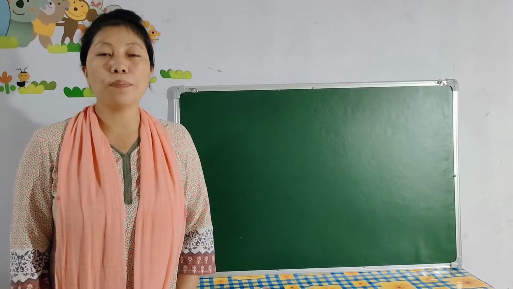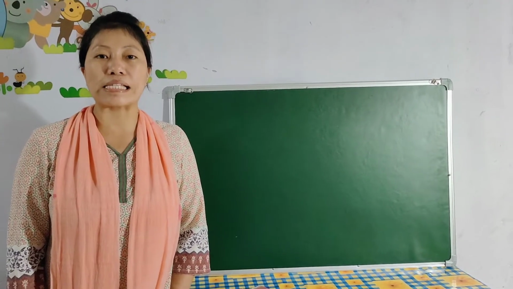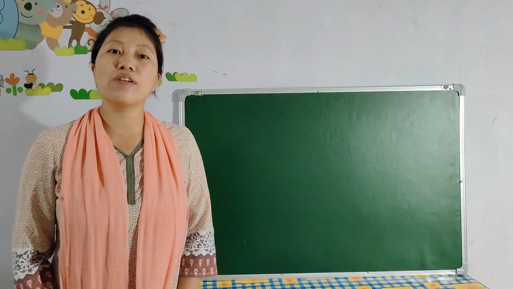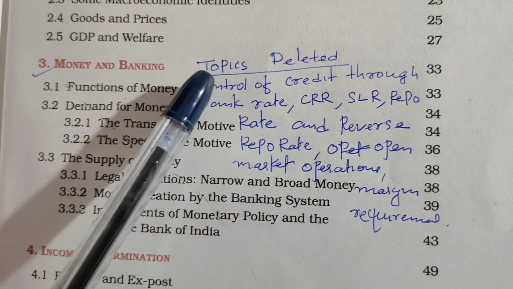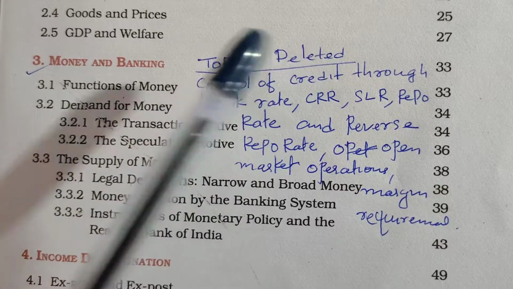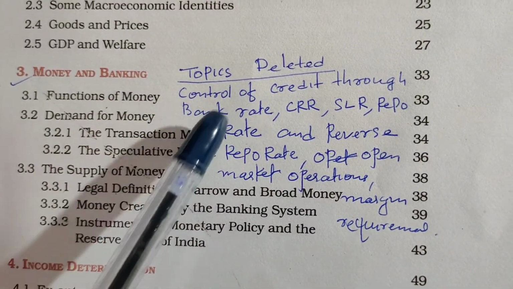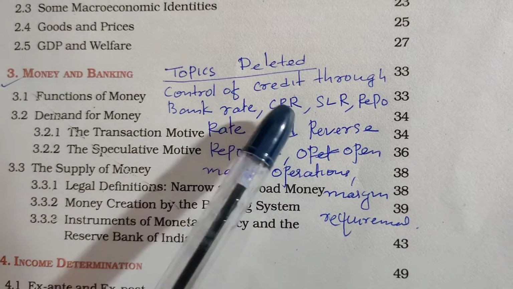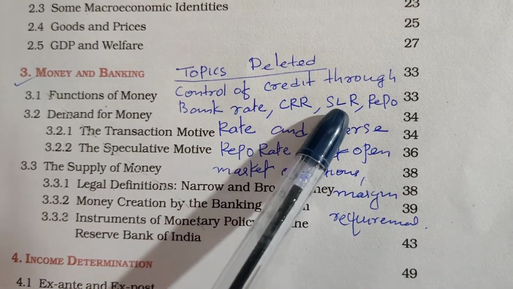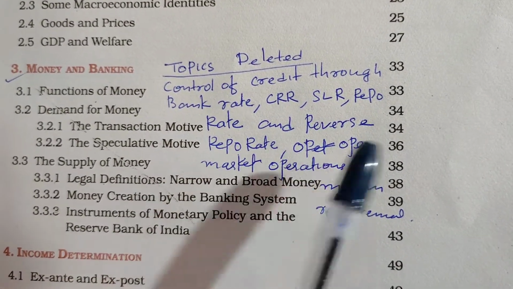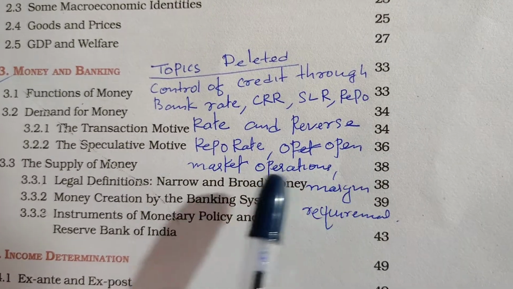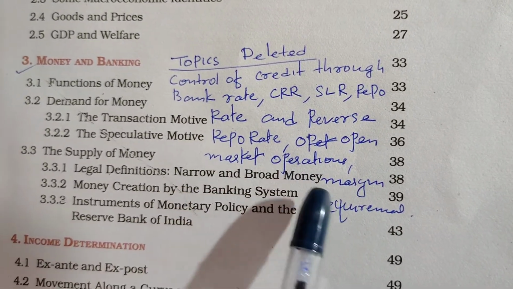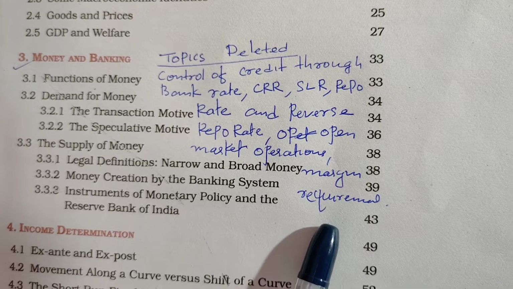Due to the COVID pandemic, CBSE has deleted 30% of the syllabus. Some of the topics deleted from the money and banking unit are control of credit through bank rate, CRR, SLR, repo rate and reverse repo rate, open market operations and margin requirements.